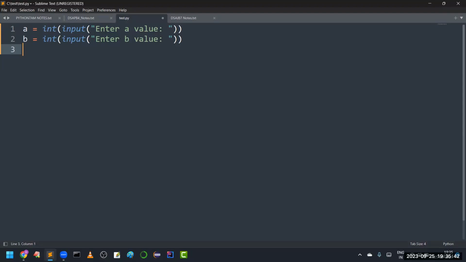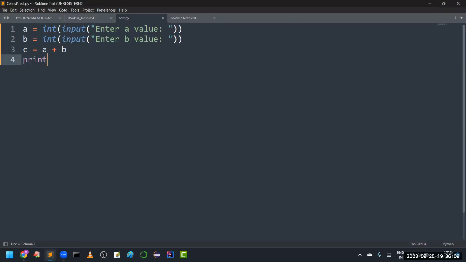So there you have to provide b value. Sir, once the a value and b value are given, we can calculate the value of c. Sir, how to calculate the value of c? Very simple. I am taking c is equal to a plus b. We are computing the value of a and b, we added, and the result we are storing into the c value.